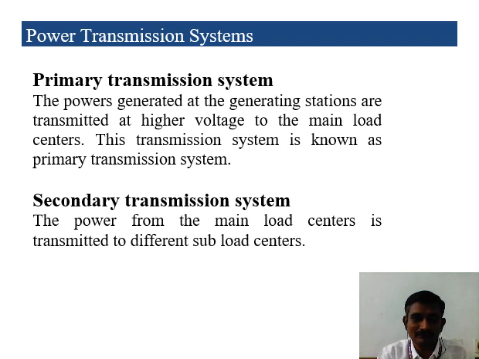It is stepped down into 33 kV, 66 kV, and 11 kV, and based upon that it is stepped down again. Then we transmit it. That is called the secondary transmission system, depending upon meeting the consumer. So, primary transmission and secondary transmission system.